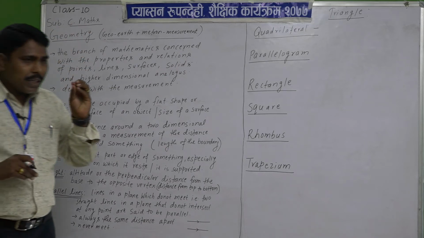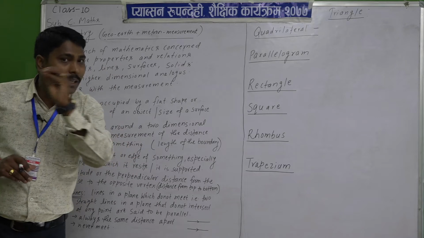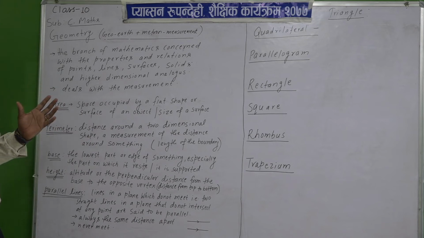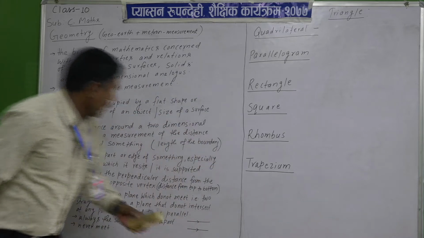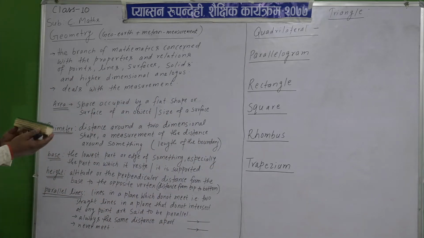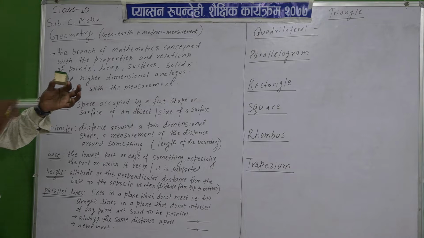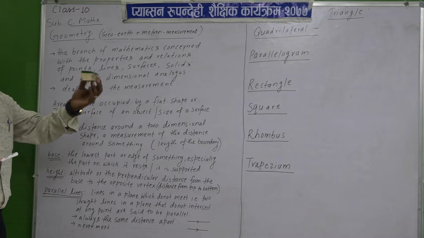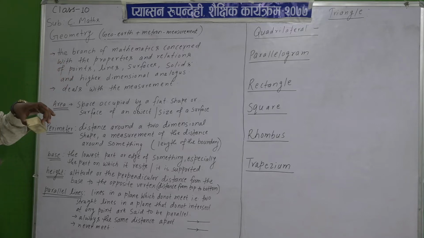And here we discuss the topic of area, so we have to understand the exact meaning of area. Area means the space occupied by any flat surface or any object. Suppose for this object, what is its area? Then you can find its flat surface, or the size of its surface, and you will get the area of any object.